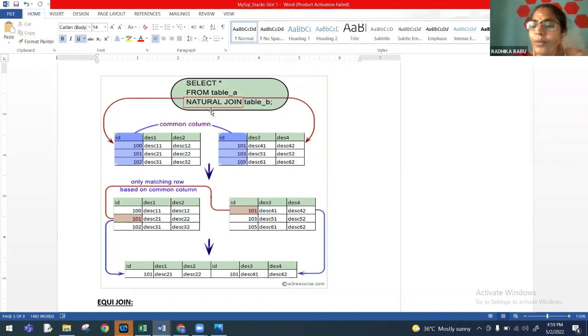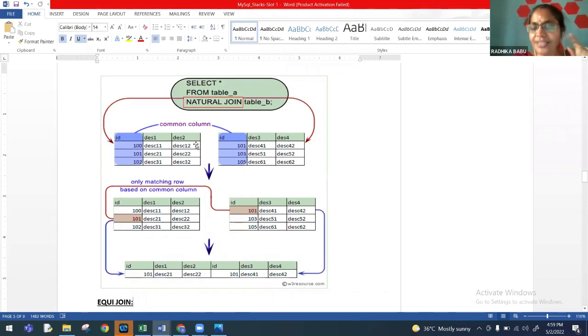So what is the similarity we have between these two syntaxes? The similarity is the earlier version, both the commands cross join and natural join will not have any conditions. There is no condition imposed here on the query. So we are just going to join both the tables. That's all we are going to do. So if you look at the tables, table 1 and table 2, you have ID, description 1 and description 2 to be the column names of the first table. Second table is having ID, description 3 and description 4. Now here, if you notice, ID column is found to be common in both the tables.